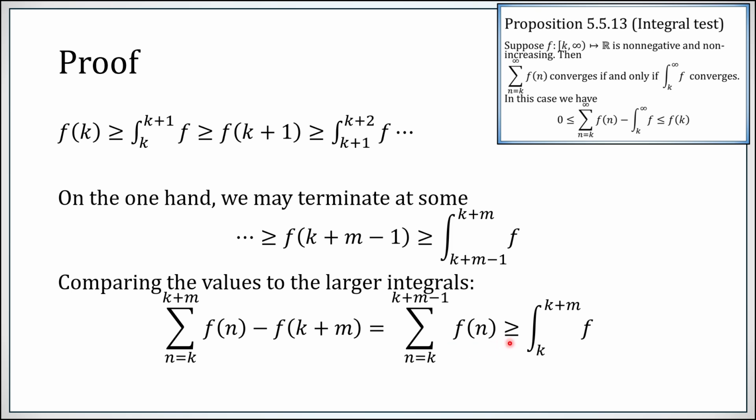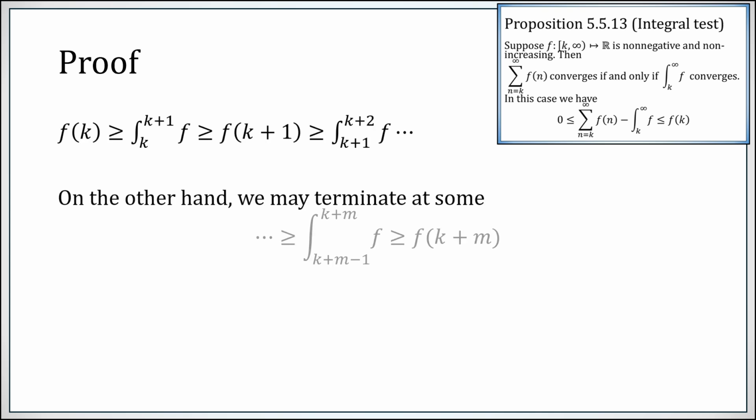That is bigger than or equal to this integral plus this one all the way to plus this one. But now I glue together these regions from k to k plus 1 to k plus 2 all the way up to k plus m. So on the one hand, stopping my sum here is bigger than or equal to this integral. Okay, but stopping the sum at k plus m minus 1, we're going to write as stopping at k plus m and then removing that term manually.